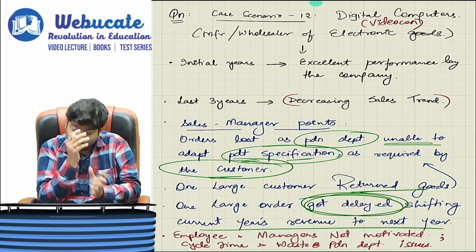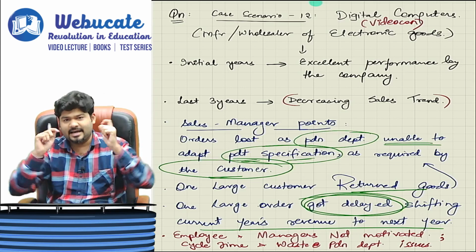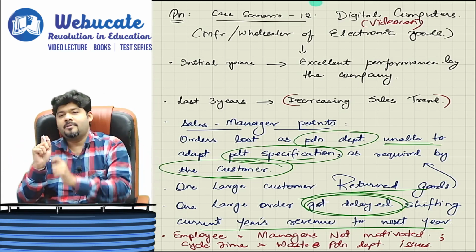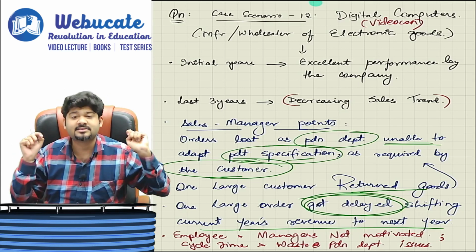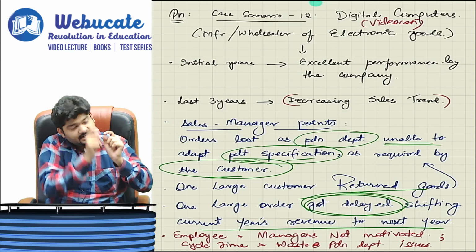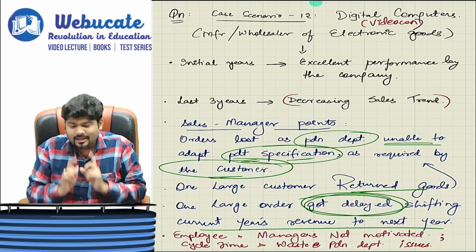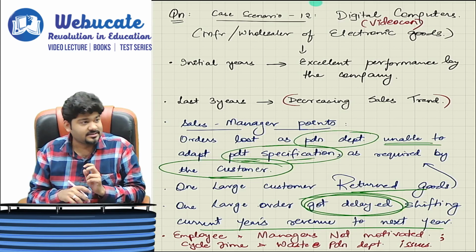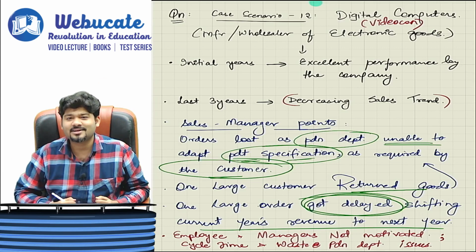So you are not focusing on the cycle time, on the delivery time. This is the cycle time, which means that the production of electronic goods should be completed in 5 days. The delivery should be done in 2 days. That is the delivery time. So in all, the customer should get the product in 7 days at his place.